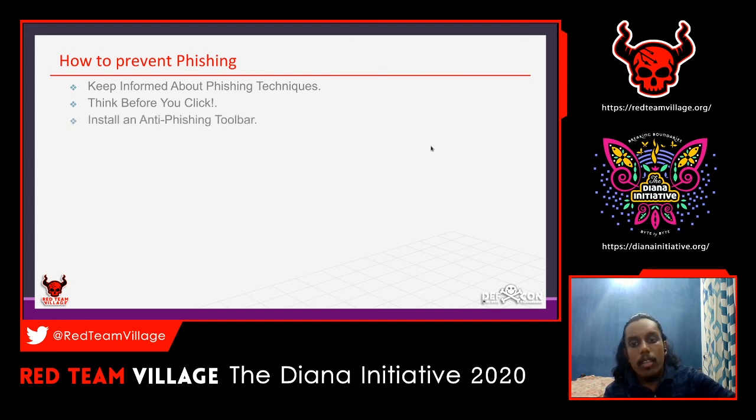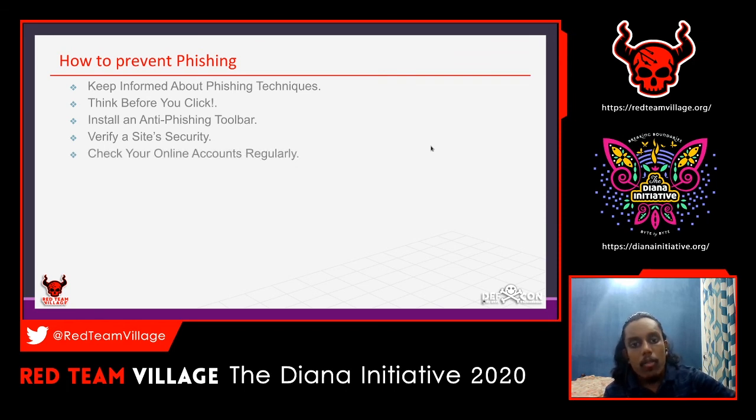If you are seeing a URL, just think for a second when you are clicking, and be careful. You can also install anti-phishing toolbars. Some of the phishing attacks and phishing URLs will get detected, and it will block them in the browser and the email part also.